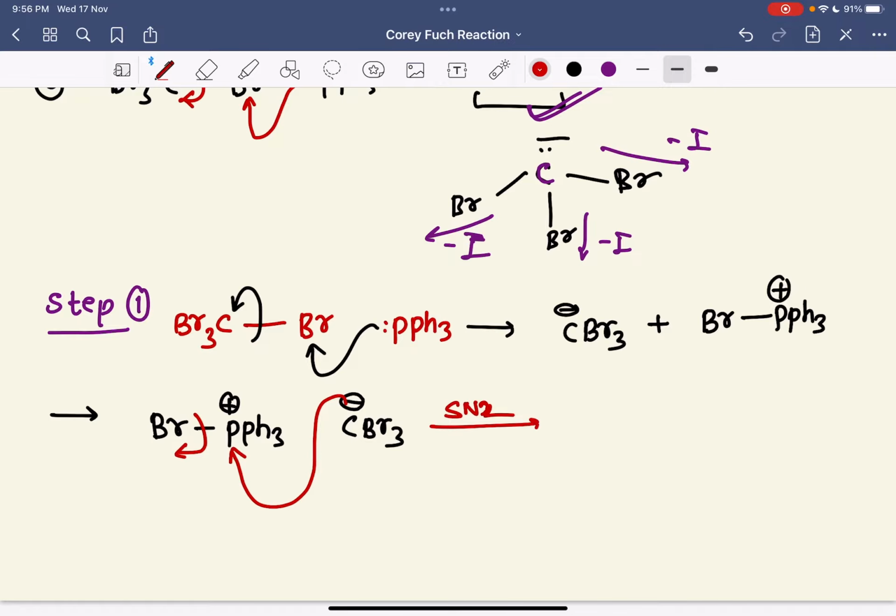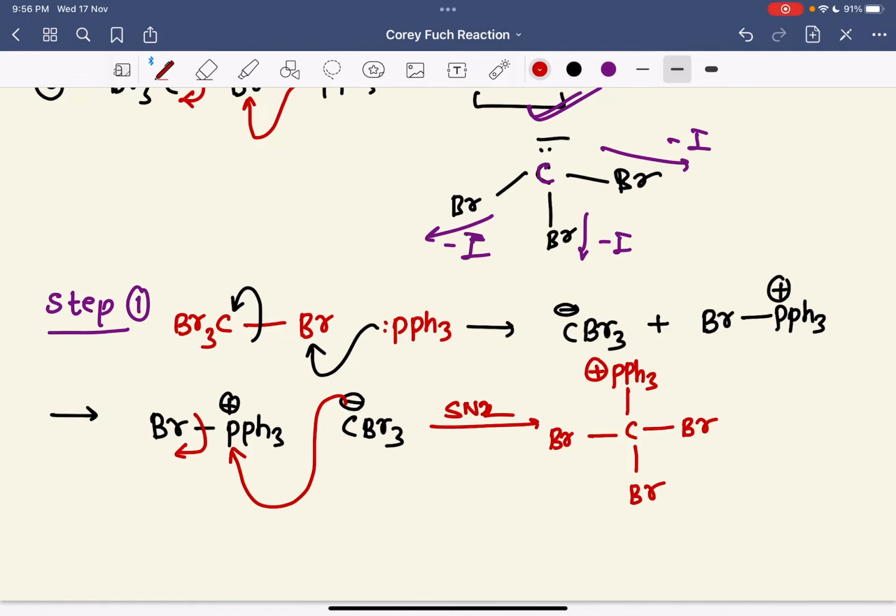Now what happened? You will get something like this. Here is a carbon, Br, Br, Br, and here is a PPh3 plus. Okay?